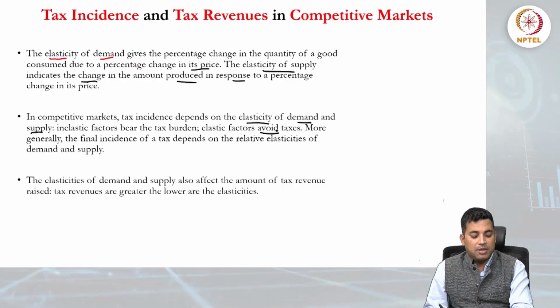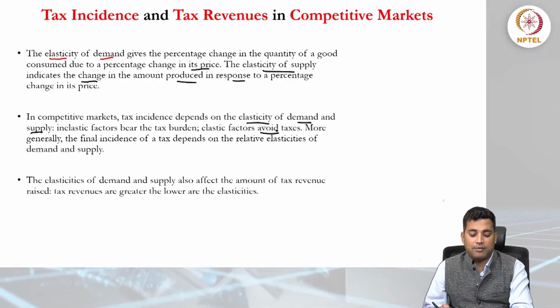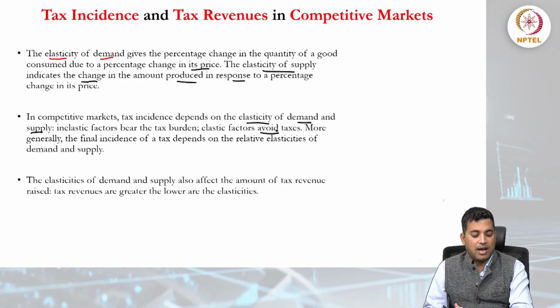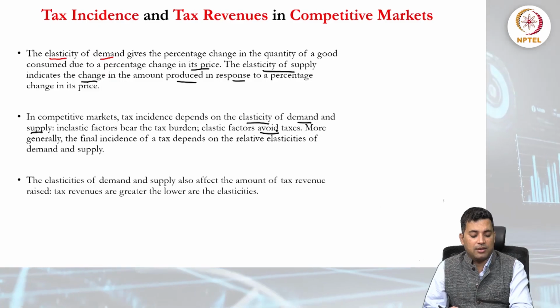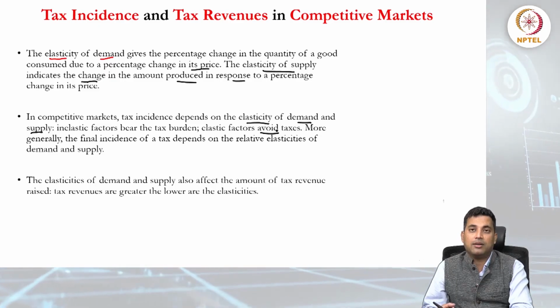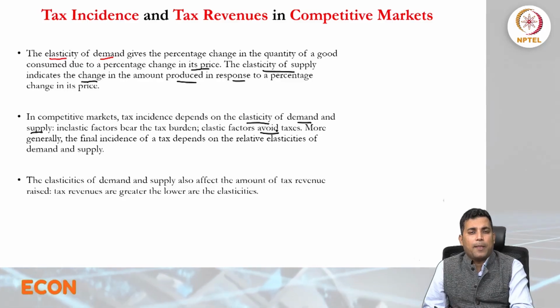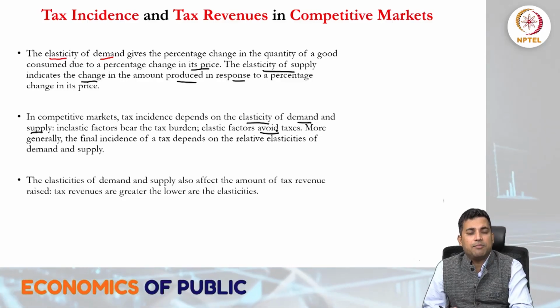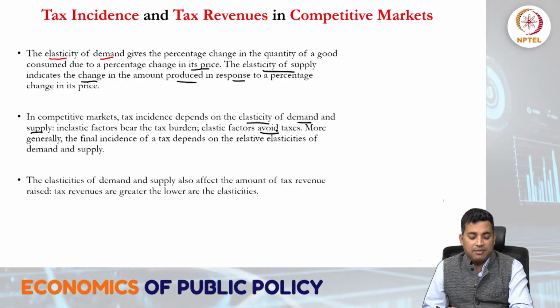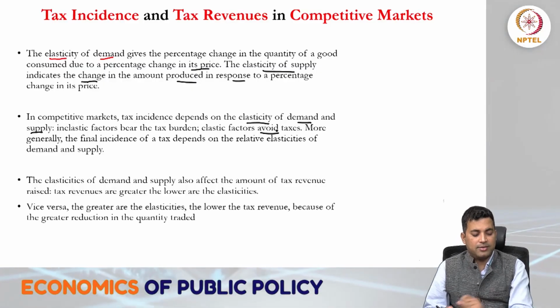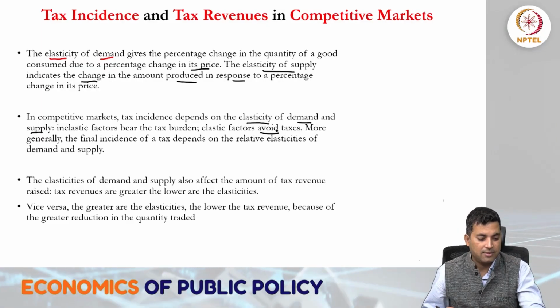The elasticities of demand and supply also affect the amount of tax revenue that is raised. Tax revenues are greater the lower the elasticities are. This shows the relationship between tax revenue and the elasticities of the commodities, and of course vice versa.